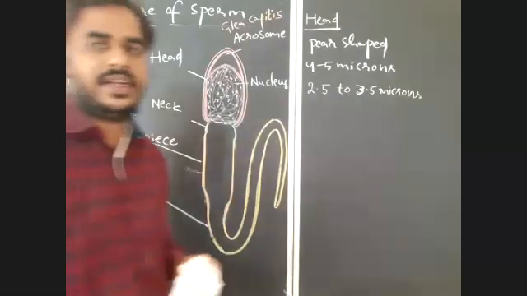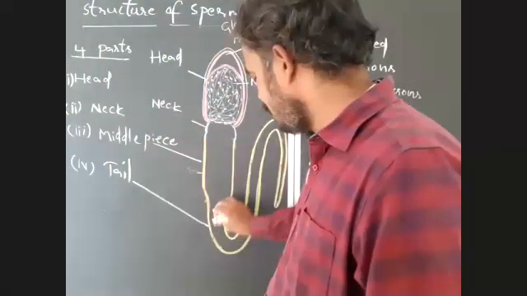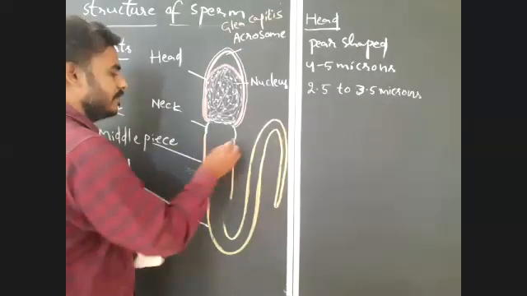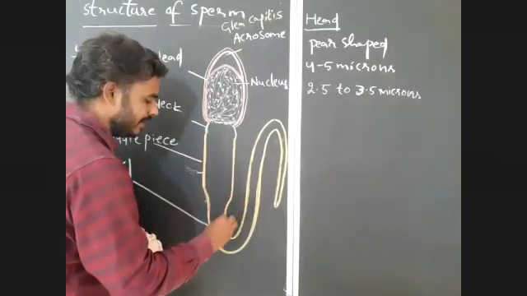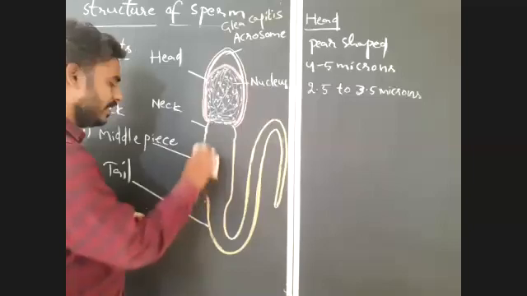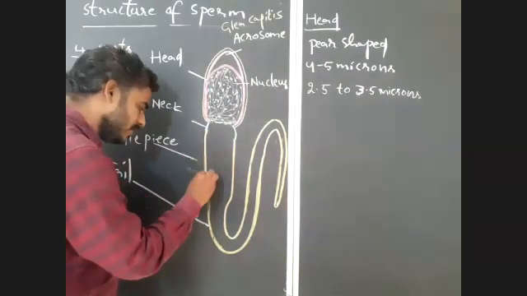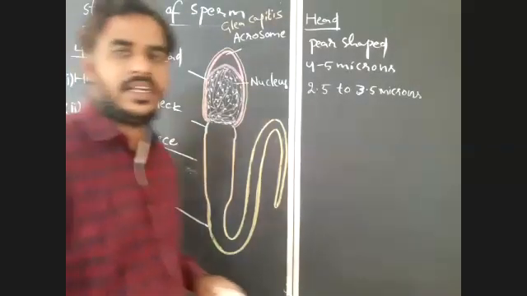Next, I told you the sperm is developed by metamorphosis of spermatids. That I gave you as spermiogenesis. What is spermiogenesis?